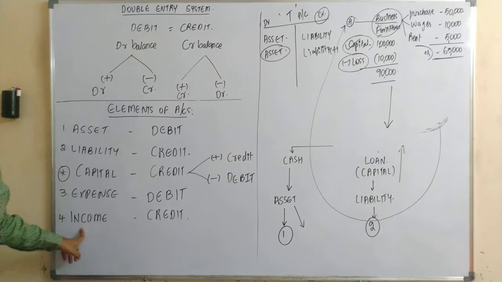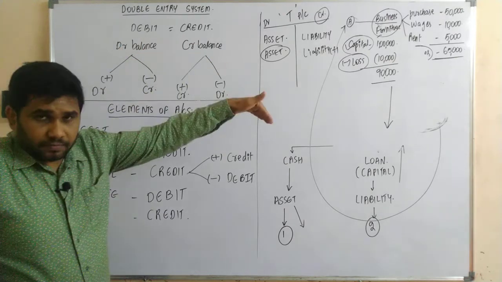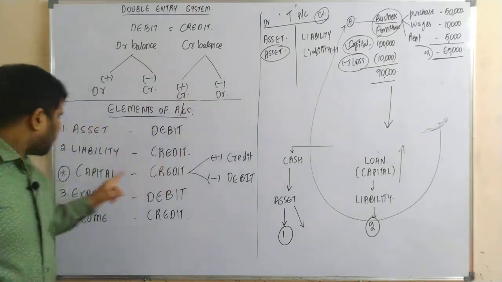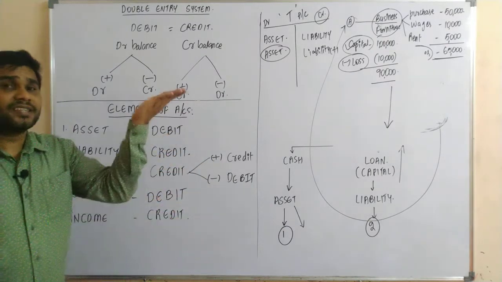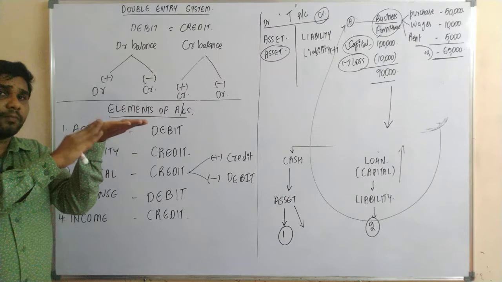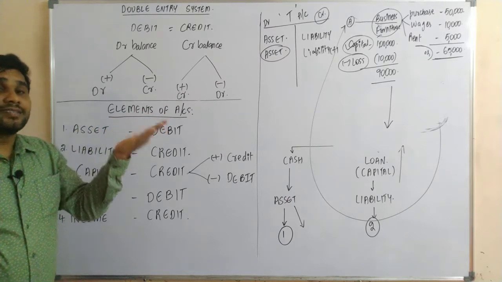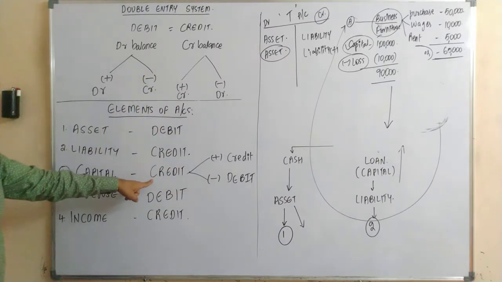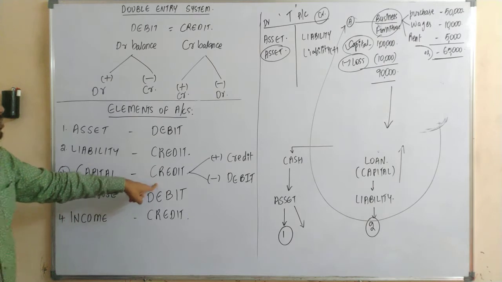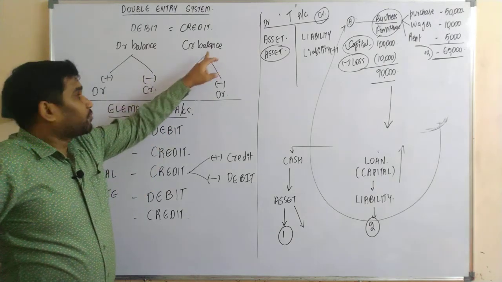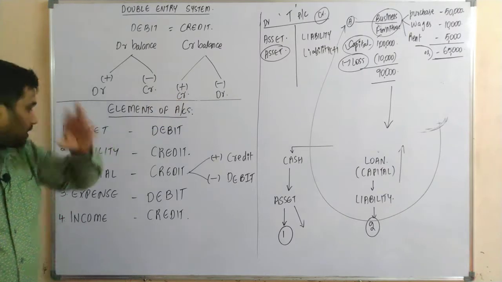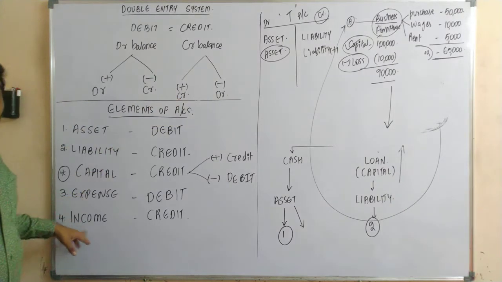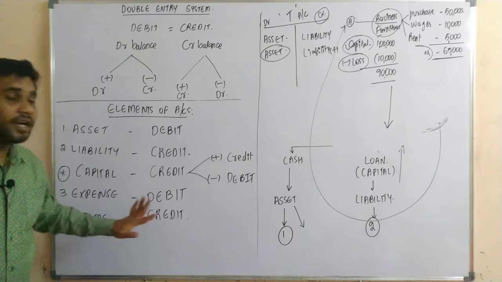When there is an income or a profit, your capital increases, because this capital we are supposed to pay to the owner. As the capital increases, the capital represents a credit balance. So if there is an increase in the credit balance, it should be credited. That is the reason your incomes would always have a credit balance.